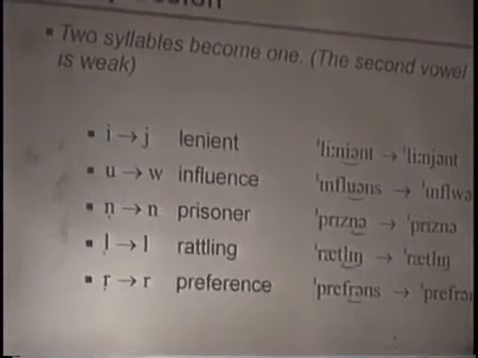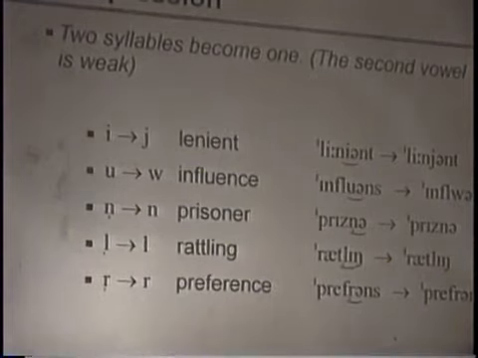Something that rattles can be described as rattling, 3 syllables, or as rattling, 2 syllables. If you prefer one thing over another, you express a preference, 3 syllables, or in 2 syllables, a preference.